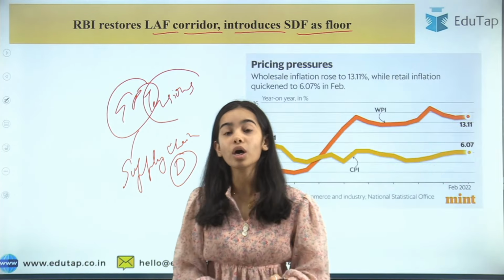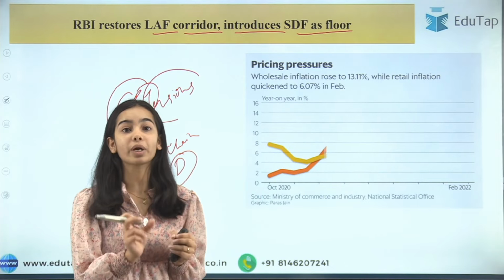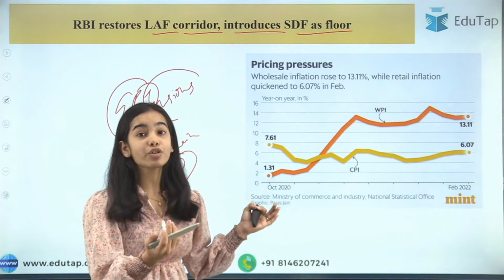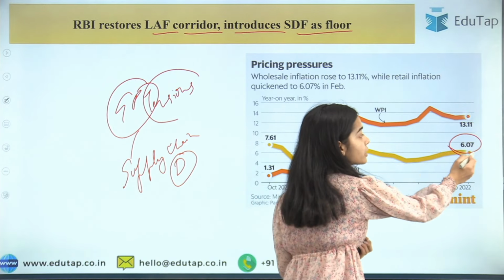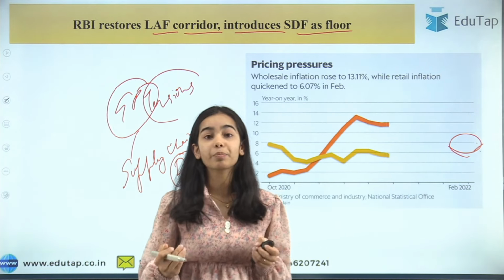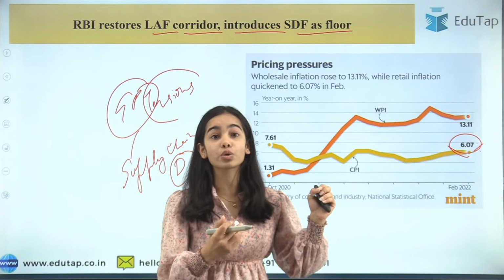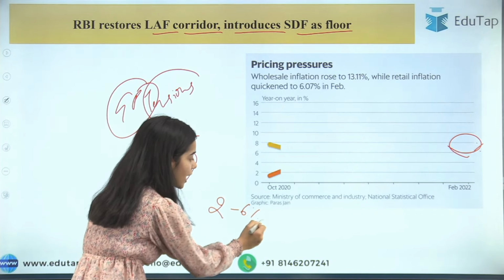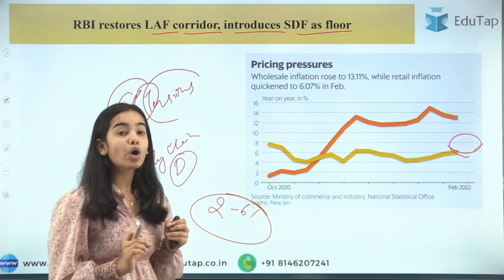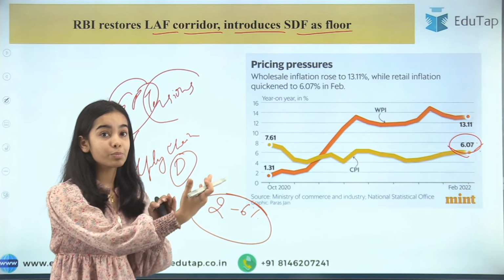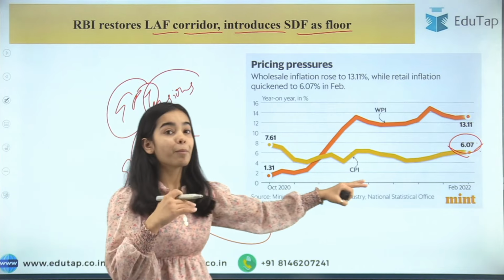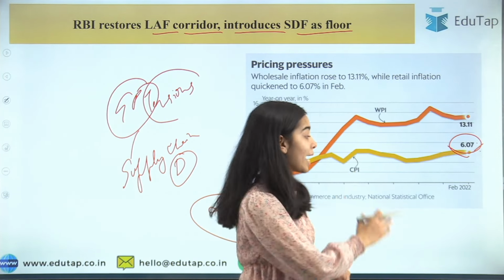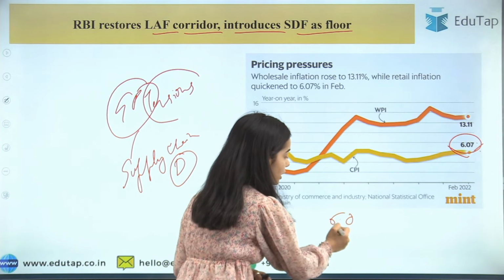Especially if we saw the inflation of February 2022, that is of 2 months before only, the retail inflation, the CPI inflation, was at 6.07%, and as you must know, 2 to 6% is the target of the RBI. RBI does not want the inflation to go above 6%, and still it went above 6% in February 2022, that is 6.07%, and in January it was 6.01%.